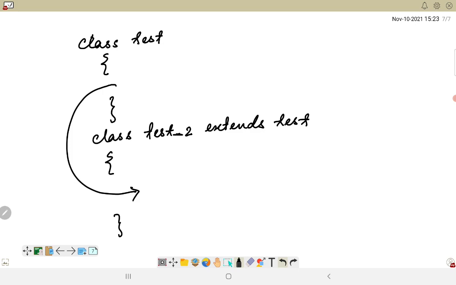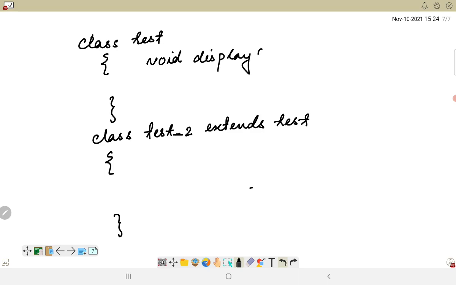right? So I can make use of any methods or any type of variables which are in the test class inside test 2 by the virtue of, or by the process of, inheritance, okay. And suppose, let's say I have a method here, it would be more precise then. So I have a method here which says void display, and here I am having the method body.